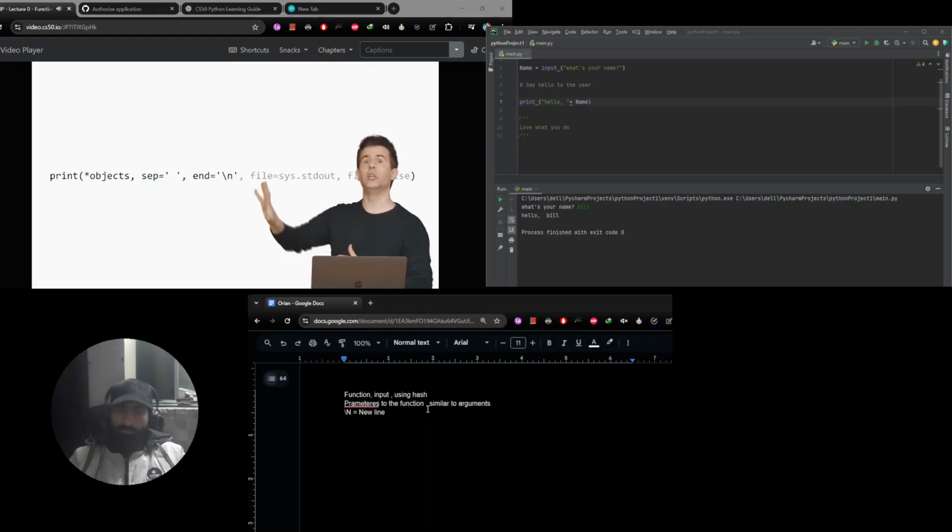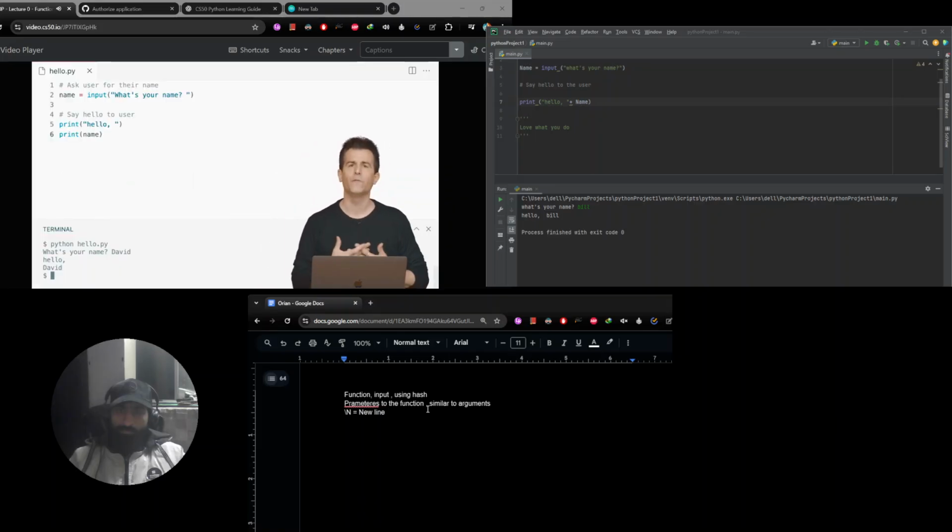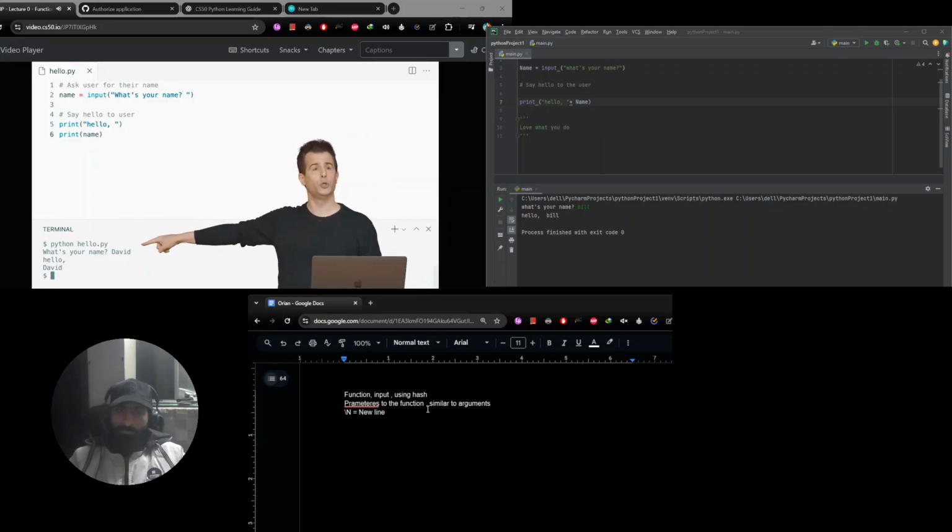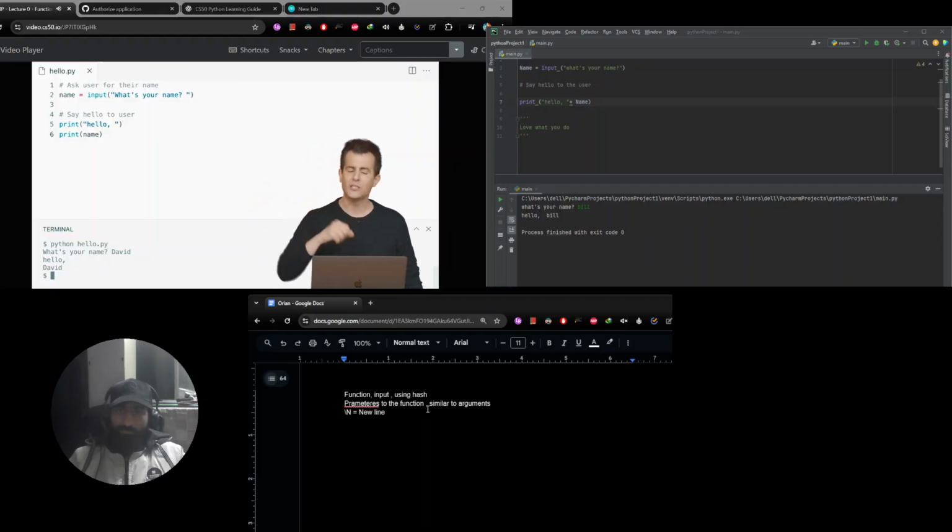Now, just by knowing this, and let me literally wave my hand at the rest of the documentation for another day. There's more things that print can do, but we're going to focus just on sep and on end. Let's see if we can't leverage this now to solve that original problem. The original problem was this. I don't like how hello, comma, David is on 2 different lines. Well, that's happening again because print is automatically printing out a new line. So let's tell it not to do that.